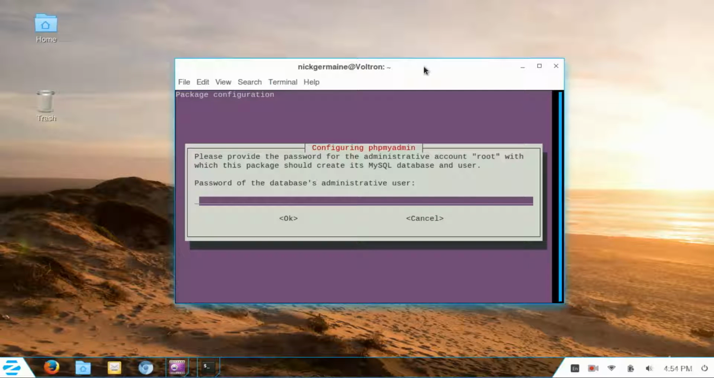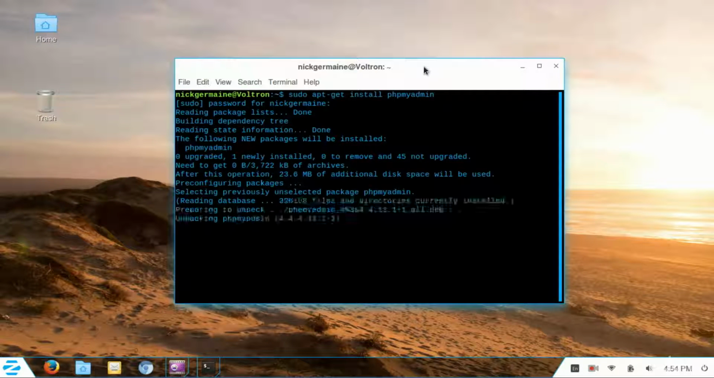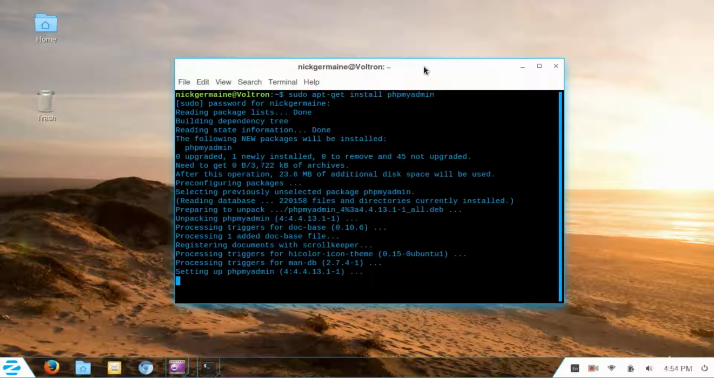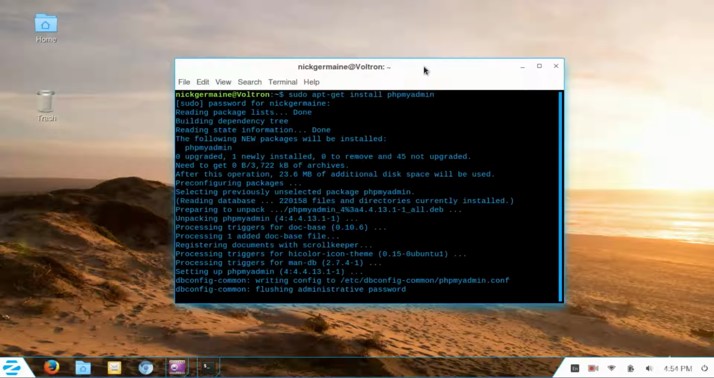So we're going to set a MySQL admin password. You guys, I have had this package installed already, so you guys may get another prompt asking for a password. I would just use the same one. Just creating a configuration file there.